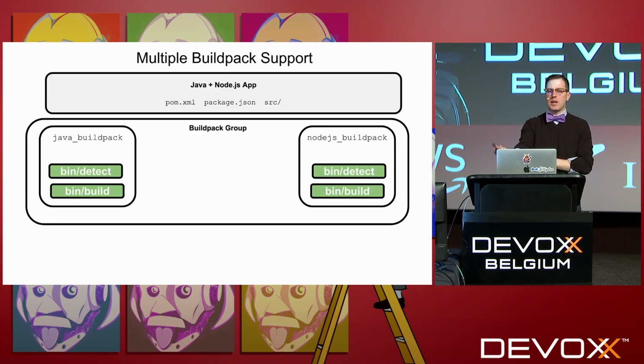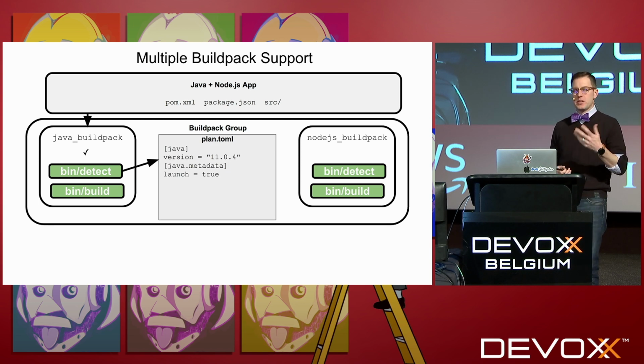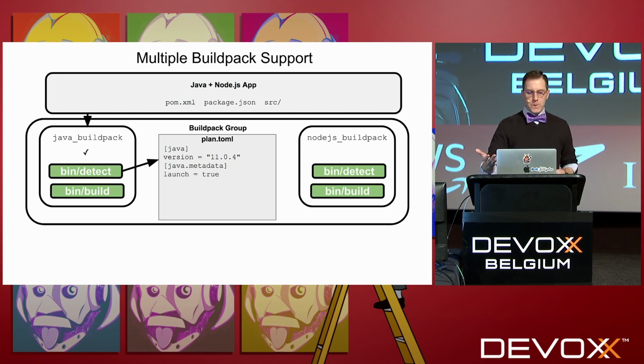So if we walk through this process on that example JHipster application, we're going to have a source code repository with a POM.xml and a package.json. When we run a command like pack build, the first thing that'll happen is the Java Buildpack detect phase will run. It'll pass because it sees that POM.xml. And it's going to output what we call a build plan. This is how we create the bill of materials. It'll emit what version of the JDK needs to be installed, and then any other metadata.